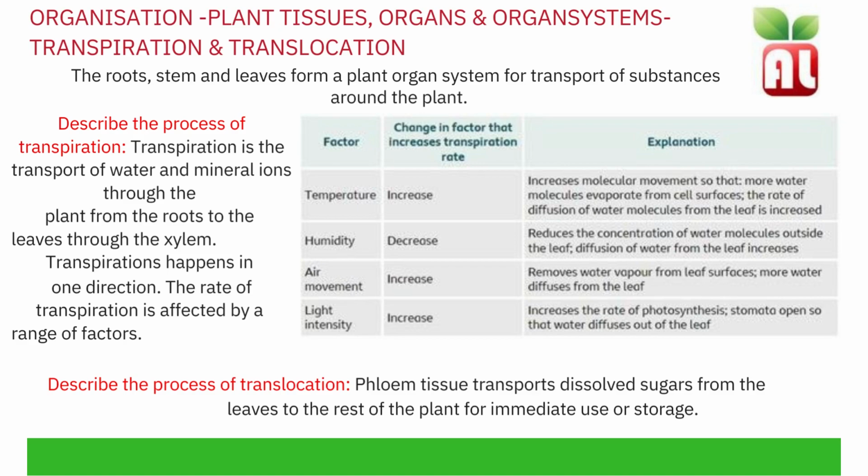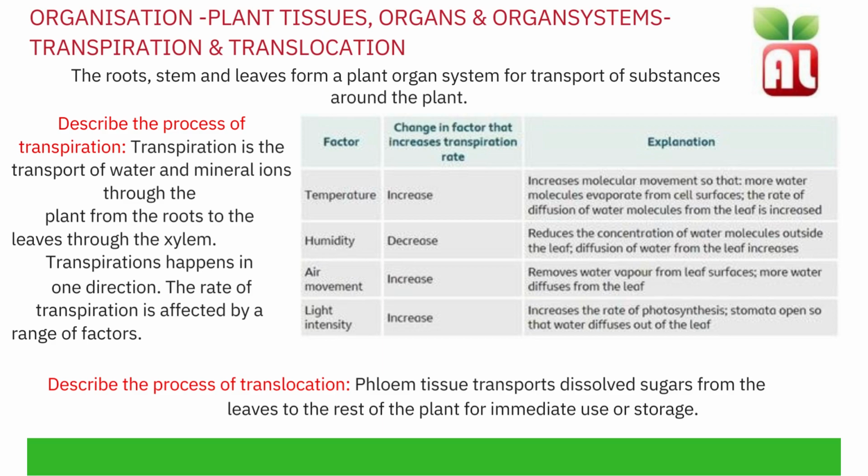Transpiration and translocation. The roots, stem and leaves form a plant organ system for transport of substances around the plant. Transpiration is the transport of water and mineral ions through the plant from the roots to the leaves through the xylem. The xylem is a tissue. Transpiration happens in one direction, from the roots to the leaves. The water then evaporates through the stomata.